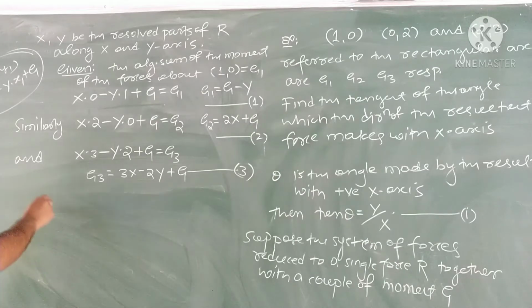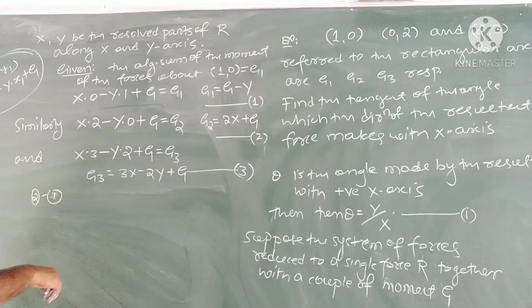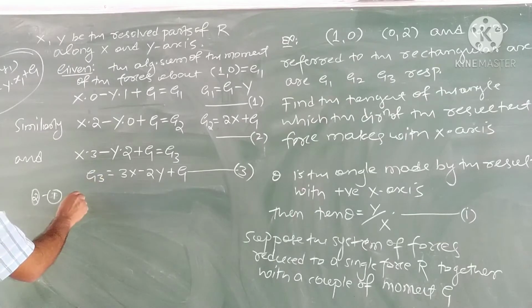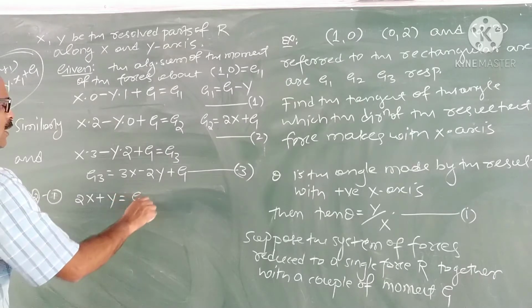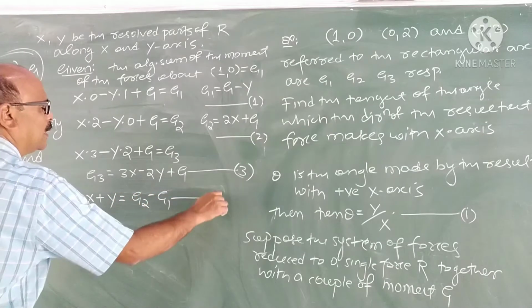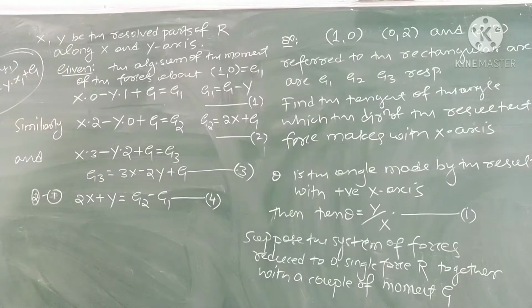Say I take 1 minus 2. What does 1 minus 2 give? Or let us take 2 minus 1, correct? What does 2 minus 1 give? 2X plus Y is equal to G2 minus G1. Take this as 4. Take 3 minus 2.